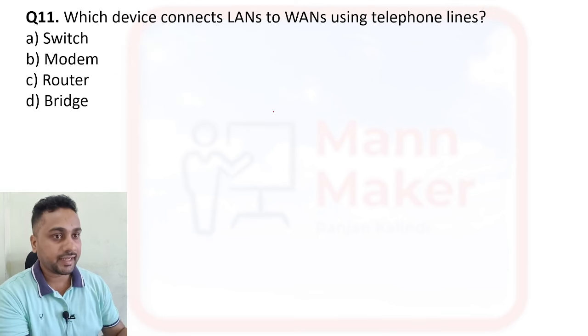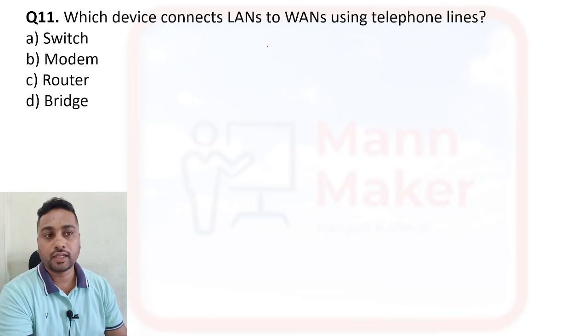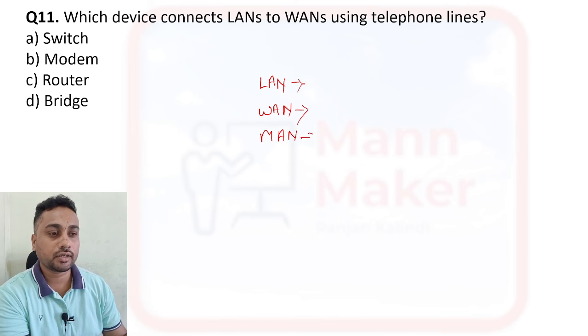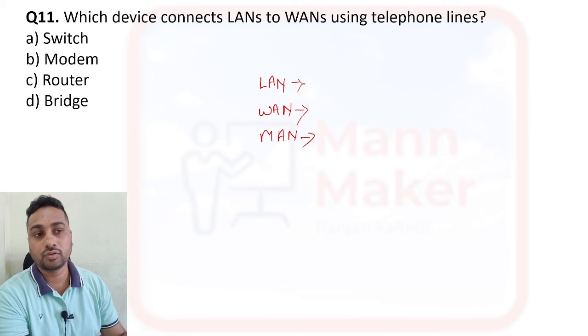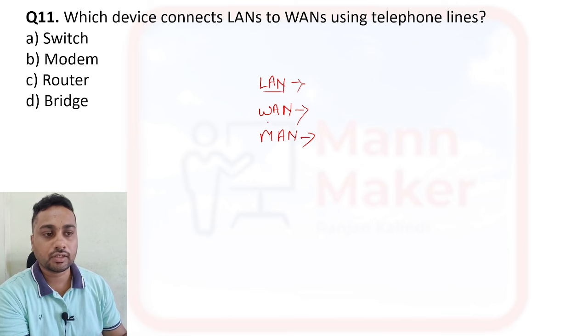Which device connects LAN to WAN using a telephone line? LAN and WAN mean what? We have networks like LAN, WAN, and MAN. These three kinds of networks we have: local area network, wide area network, and metropolitan area network.